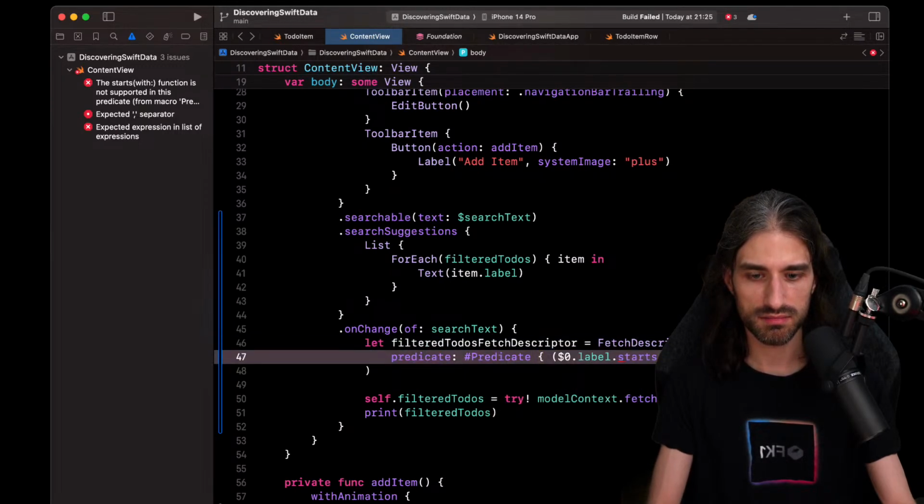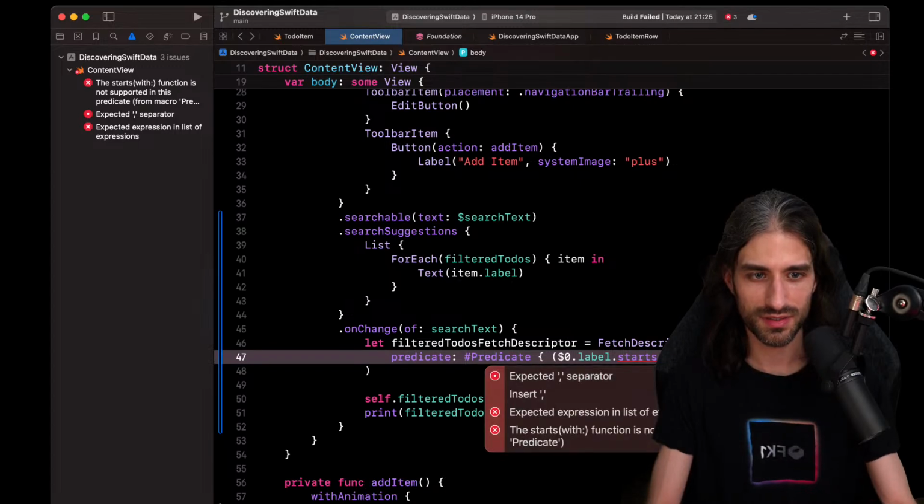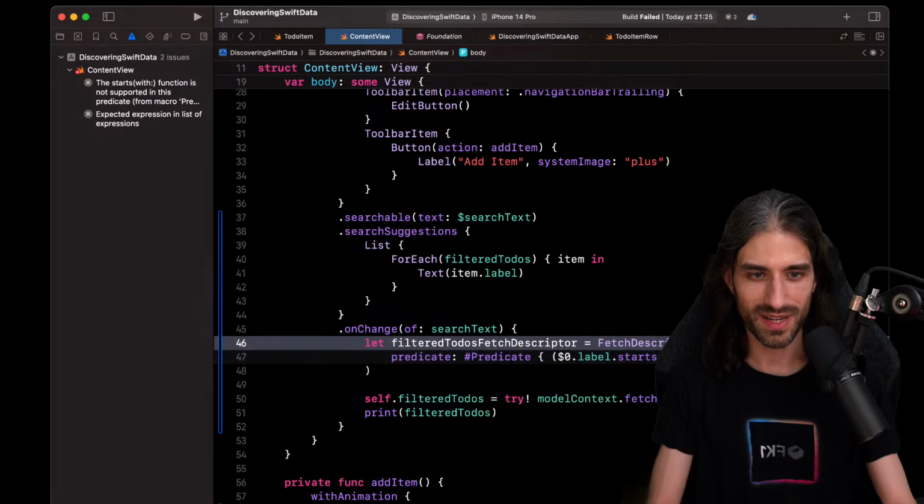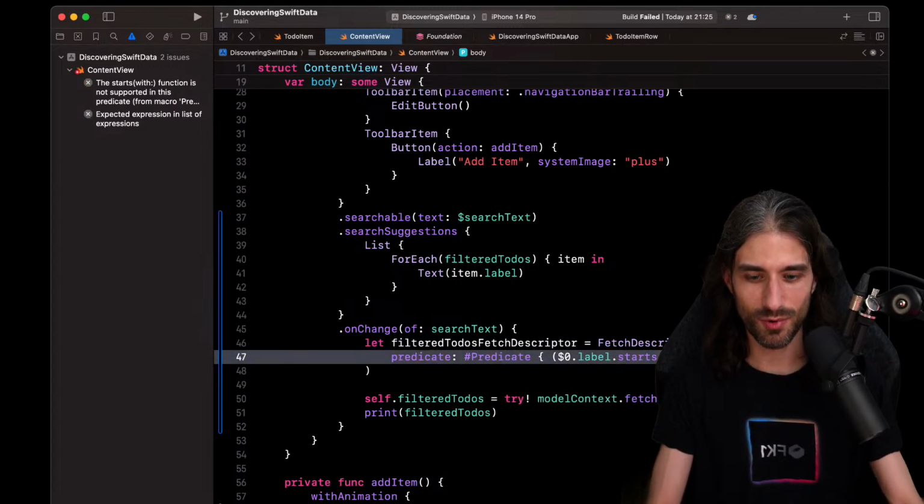So let's see. I'm going to clean because it seems like I broke Xcode. Now it expects a comma separator. What? Did I break something?